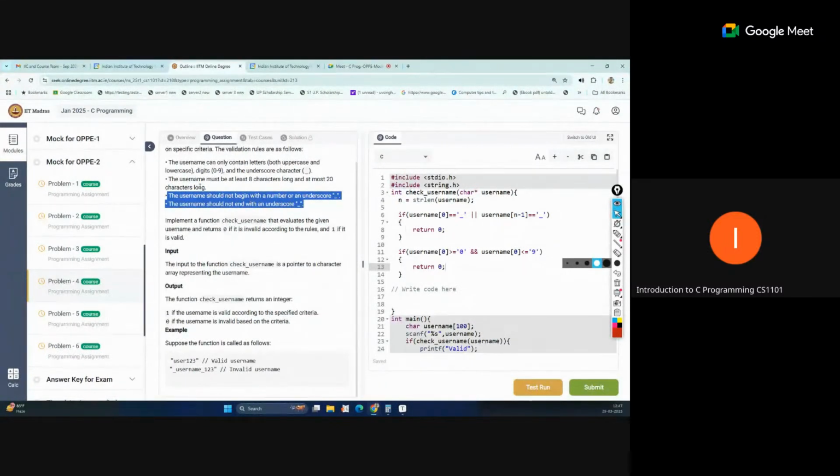The username must be at least 8 characters long and at most 20 characters.